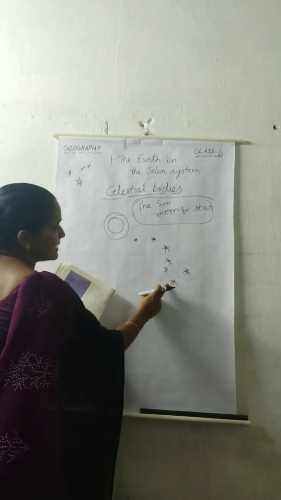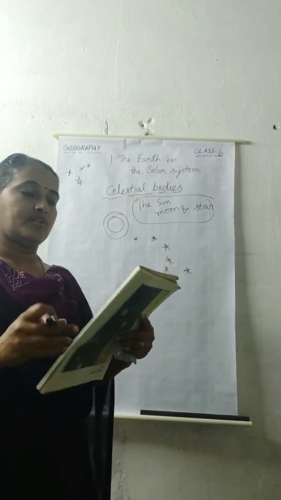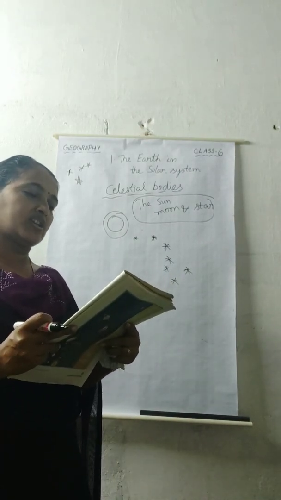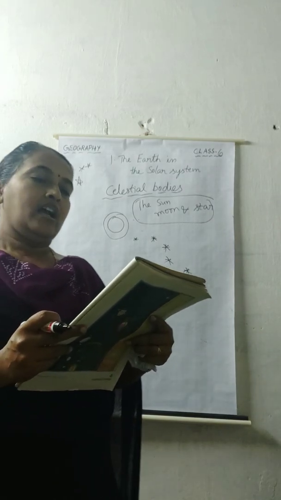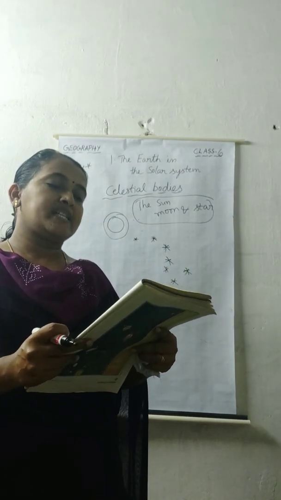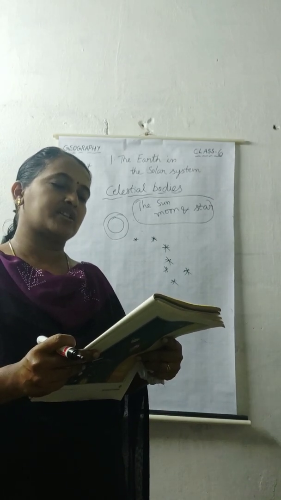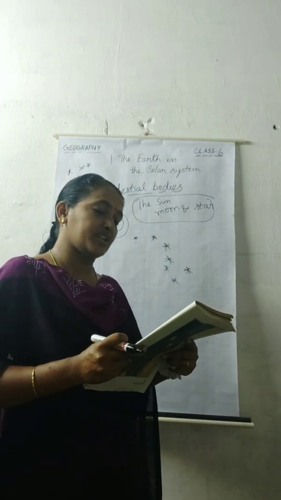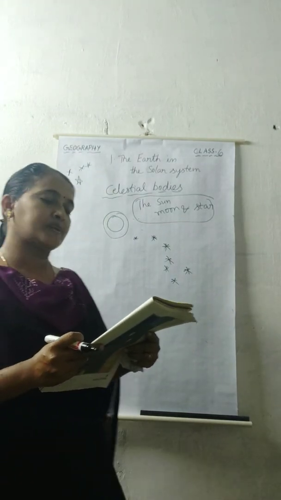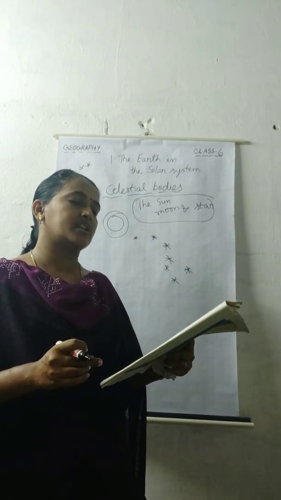Okay, like this, Saptarshi stars. This is a pattern. This constellation is called the Saptarshi constellation. Ursa Major or Big Bear is one such constellation. One of the most easily recognizable constellations is the Small Bear or Saptarshi constellation. It is a group of 7 stars that forms a part of the large Ursa Major constellation.